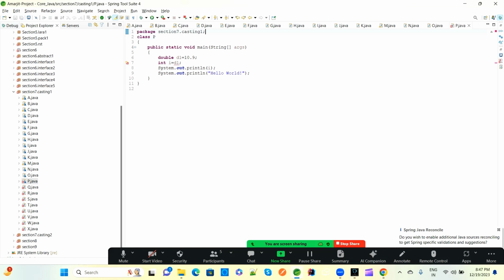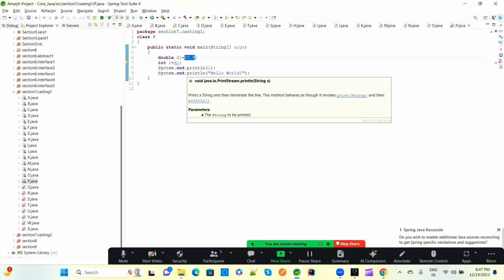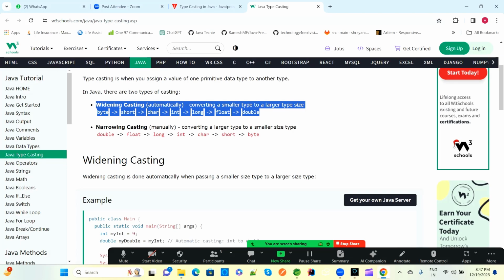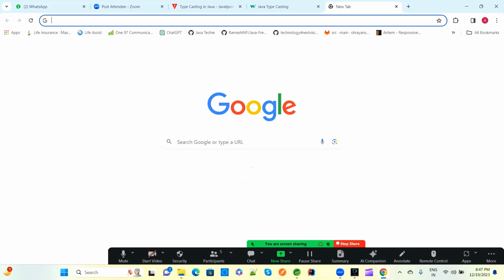So this is class P. Class P has a main method. In the main method, double D equal to 10.0, because everything has a default value. A double should have 10 point something. A float should have 0.0 or some value with f. An integer should have some numeric value. So you can check the default values of all the primitive data types.